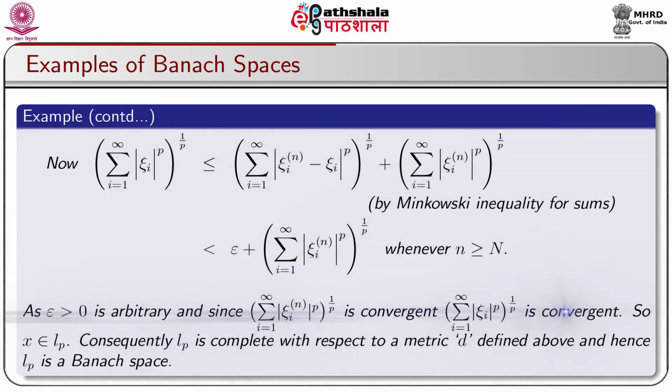As epsilon greater than 0 is arbitrary, and since (Σ_{i=1}^∞ |ξ_i^(n)|^p)^{1/p} is convergent, (Σ_{i=1}^∞ |ξ_i|^p)^{1/p} is convergent. So, it follows that x belongs to Lp. Consequently, Lp is a complete metric space with respect to the metric d defined above, and hence Lp is a Banach space, that is a complete normed linear space.